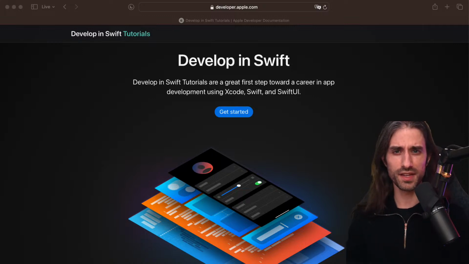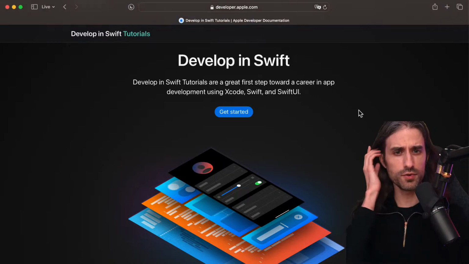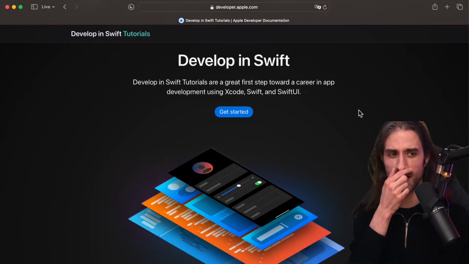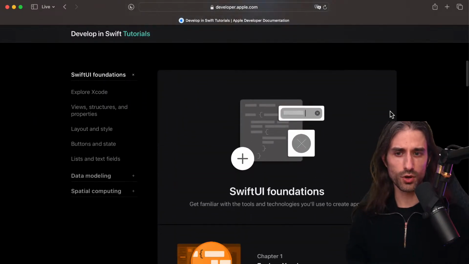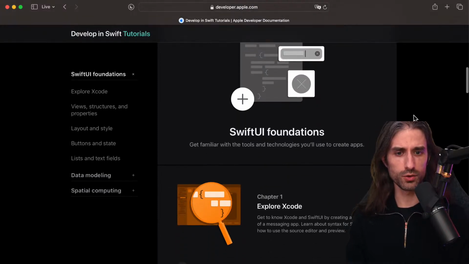I think I've said more than enough for the intro. It's time to actually get started. So I'm going to go on the tutorial, and I'm just going to go over what we're going to learn. If you look at the tutorial, you will see that it's quite comprehensive. Honestly, the team at Apple that made these did a pretty good job. So today we'll cover this part, so about the Swift UI foundation, so getting familiar with the tools and technology we use to create modern iOS apps.